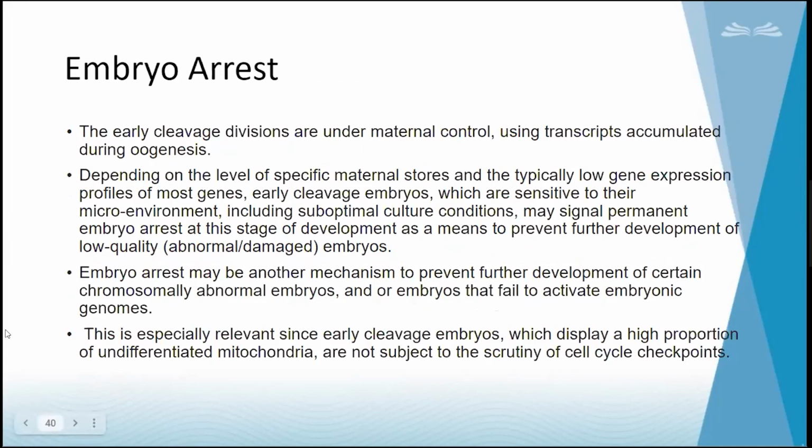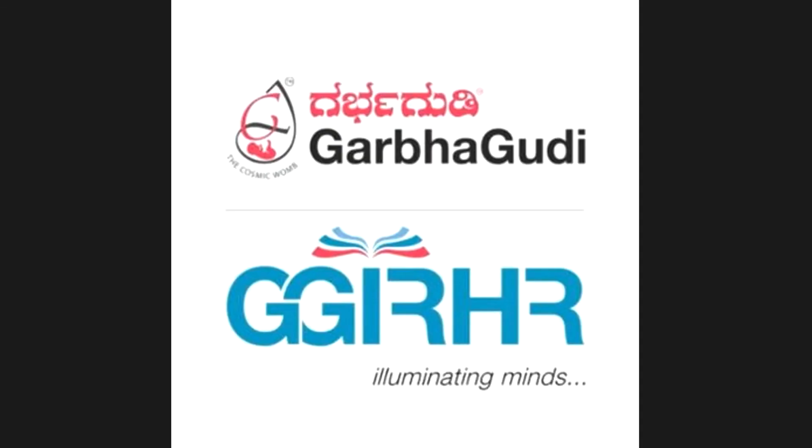So embryo arrest will happen. Early cleavage division happens under maternal control, using transcripts accumulated during oogenesis. Am I audible? Yes, ma'am, my connection got cut. Sorry for that.